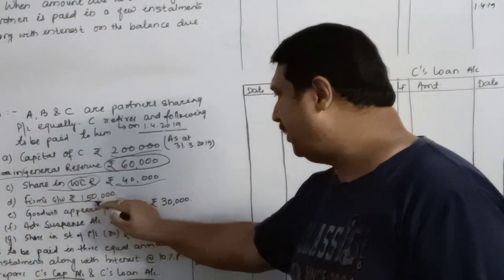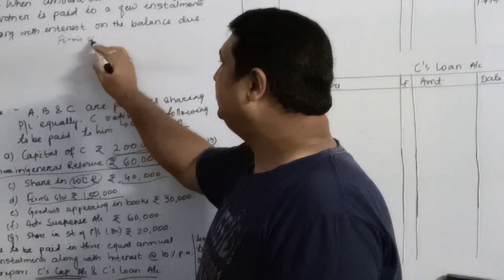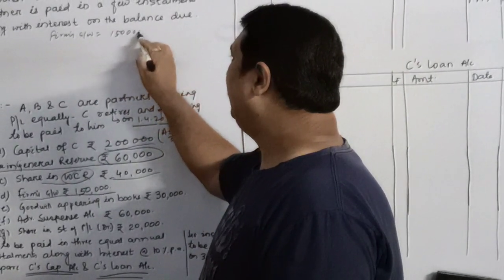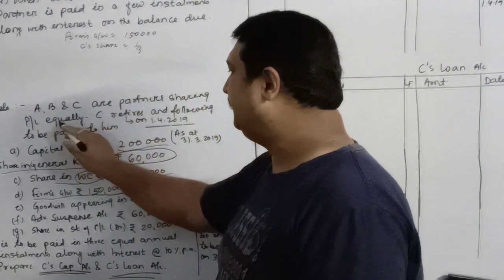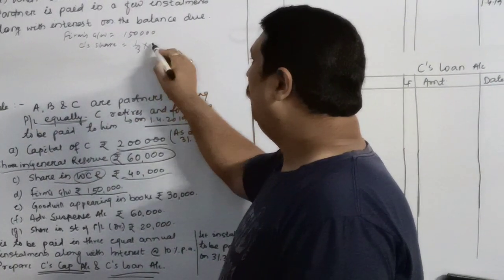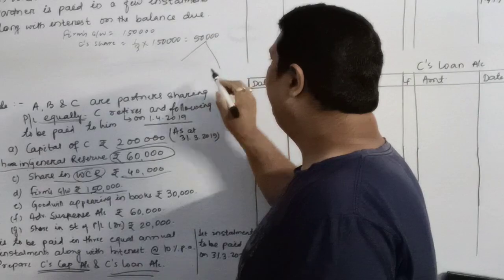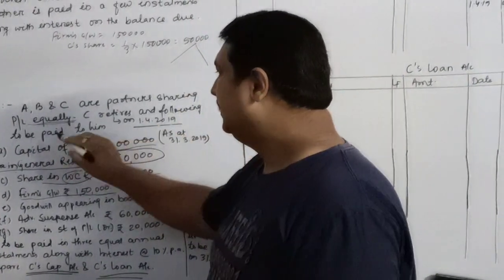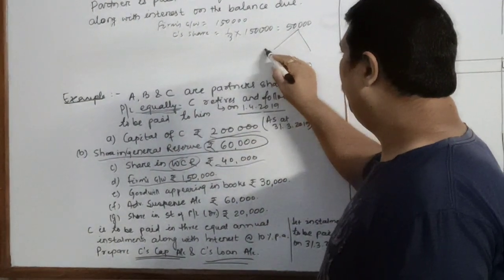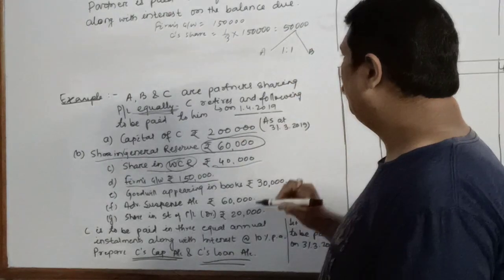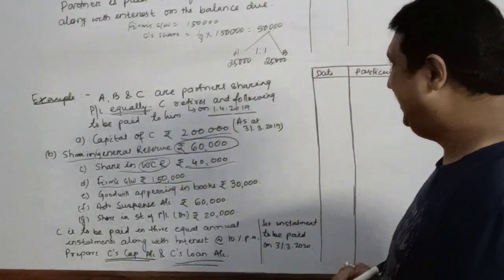Now the next item is firm's goodwill, rupees 1,50,000. So children, as you know, whatever is the firm's goodwill, we will take out the share of the retiring partner. So C's share will be, since they are equal partners, 1/3 of 1,50,000, which is rupees 50,000, and this will be distributed in the gaining ratio. Since the question remains silent about the new PSR, A and B's gaining ratio will also be 1:1. So both of them will be paying rupees 25,000 to C.